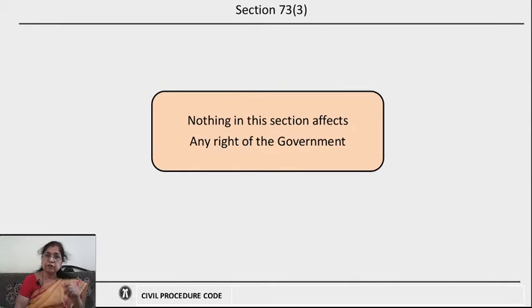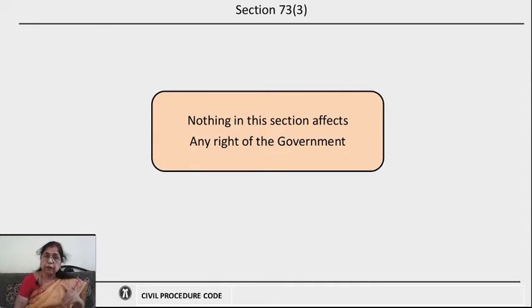73 subclause 3 says that nothing in this section affects any right of the government, which means that the government has a priority over all the debts. So, whatever assets are available, if the government applies for these assets or property which is in the hands of the court, in the form of payment of money, then the government will get the priority for the debts and the other decree holders will be secondary to the government.